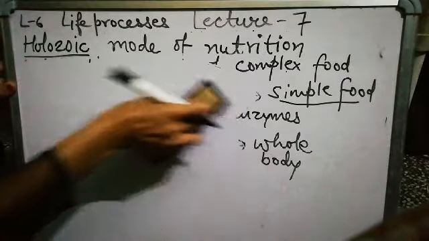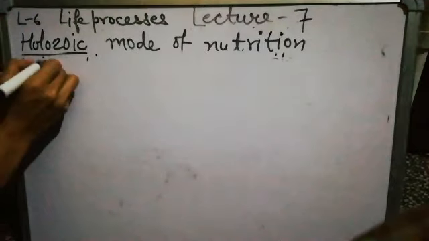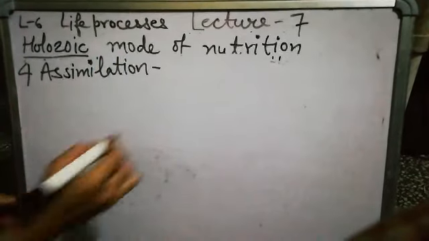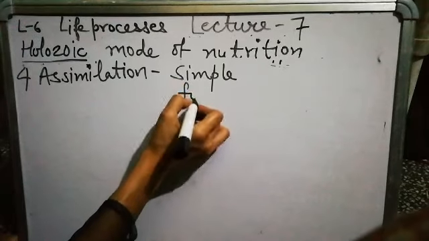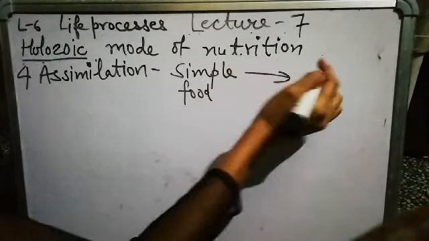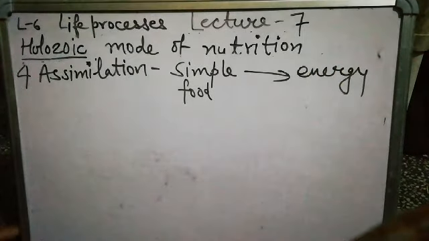In the fourth step, that is assimilation, what happens? The simple food which is diffused in the whole body is utilized in the form of energy.